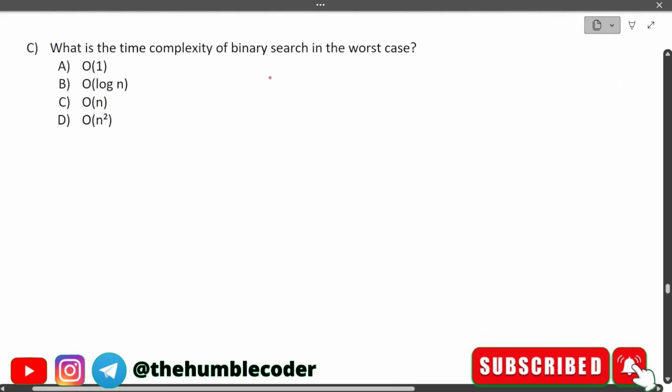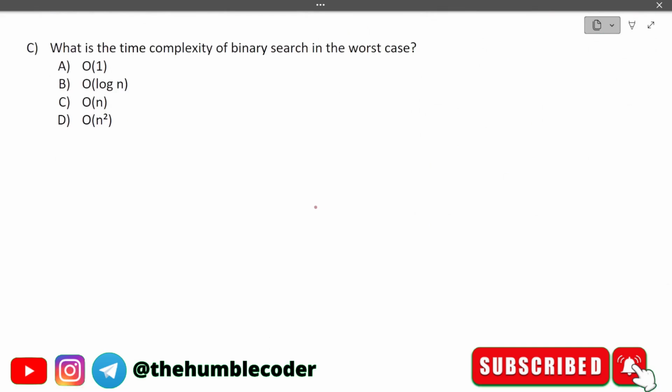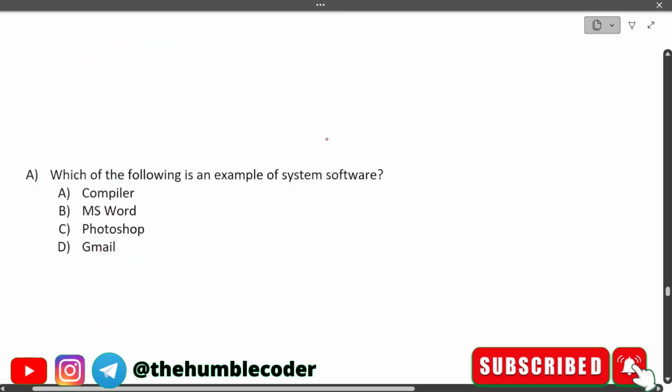What is the time complexity of binary search in the worst case? If you have worked upon binary search, it is used for searching. So the correct answer for this question is, in the worst case binary search takes big O of log n. So the correct answer is option number B, which is big O of log n. Moving on to the next question.